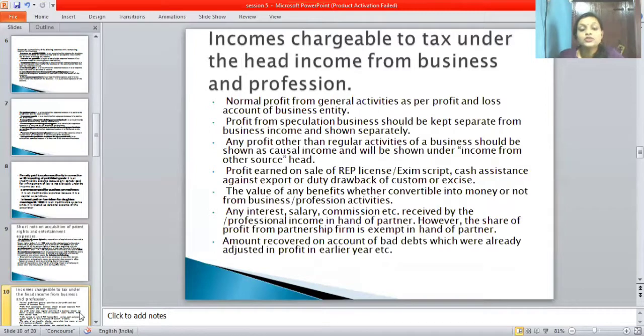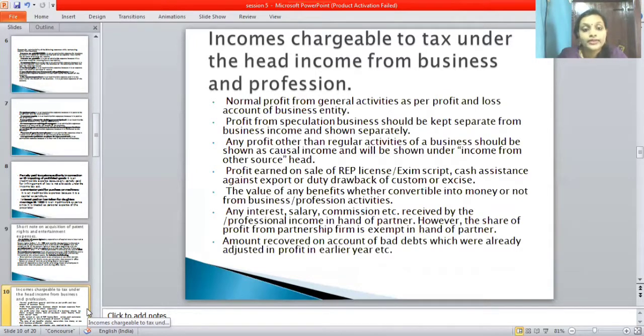Next one is income chargeable to tax under the head income from business and profession. What are the incomes charged under this head? Let's go through it point by point. First, normal profits from general activities as per the profit and loss account of the business entity.